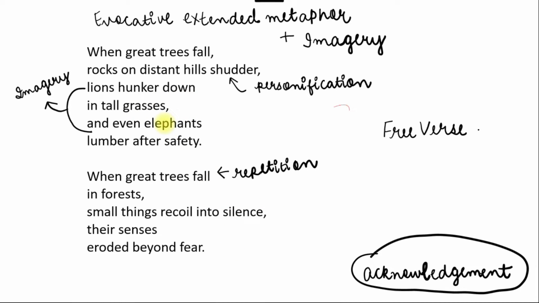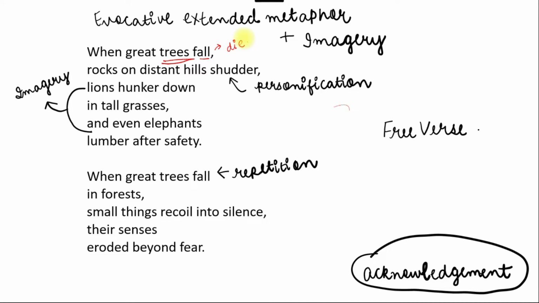Okay, so let's go through the first few lines. When great trees fall, rocks on distant hills shudder. Here, great trees is actually a metaphor for great personalities. So tree is personality, and fall means die. So here it is talking about when great personalities die.